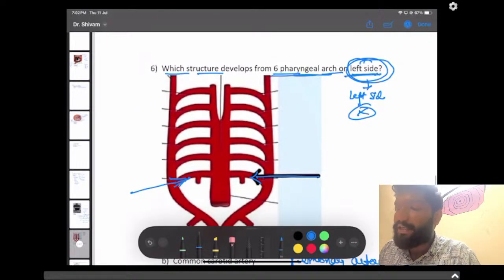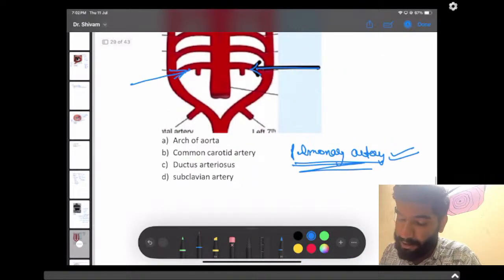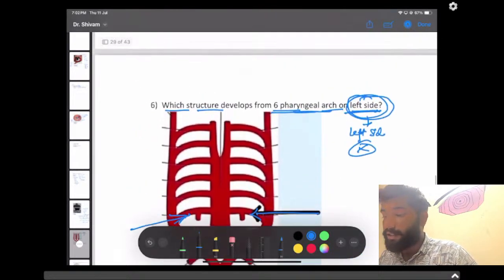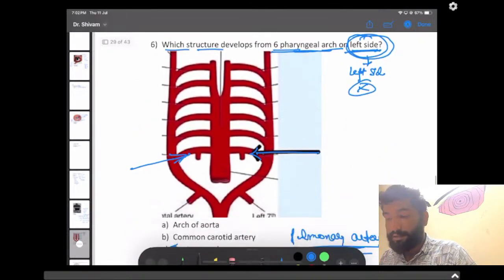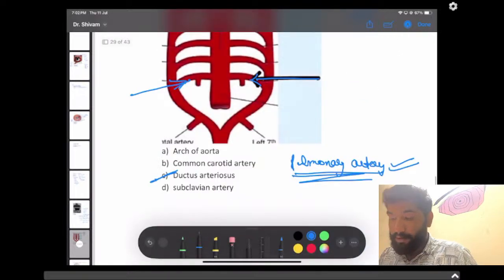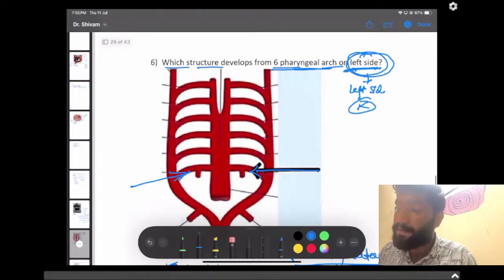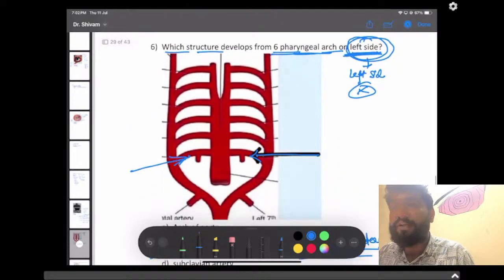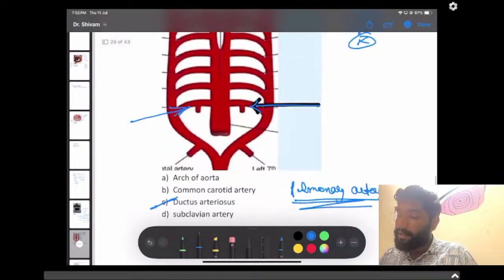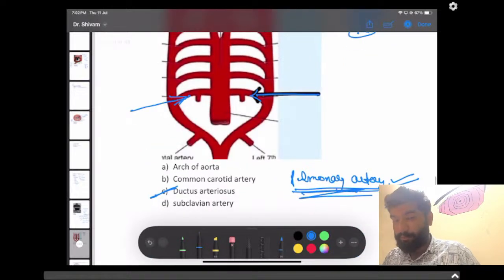So if left side was mentioned with the sixth pharyngeal arch, then the answer should be ductus arteriosus, because the left side of the 6th pharyngeal arch gives rise to ductus arteriosus. But if left side was not mentioned, as per some of the students, and only the 6th pharyngeal arch was mentioned, the answer should be the pulmonary artery.